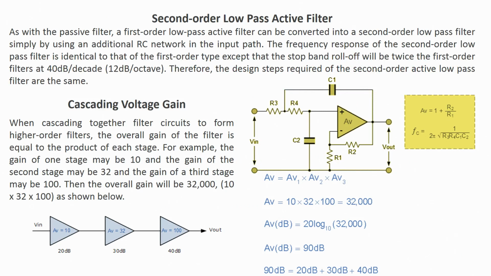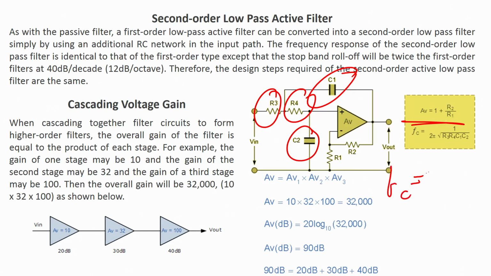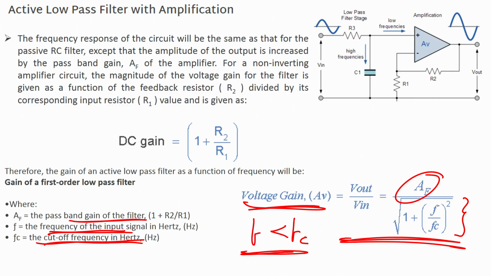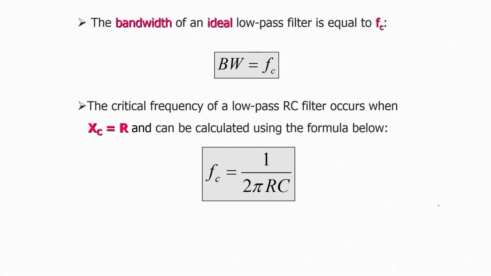Alright. Now, let us see the second order low pass active filter. So, now if I add one more capacitor and one more resistor, it will become second order. There are 2 R and there are 2 C. The gain remains the same, AV equals 1 plus R2 by R1, but my frequency formula earlier for single order was FC equals 1 upon 2 pi RC.